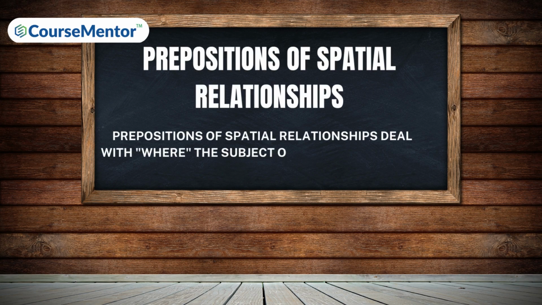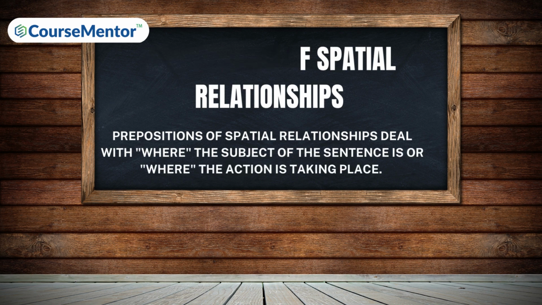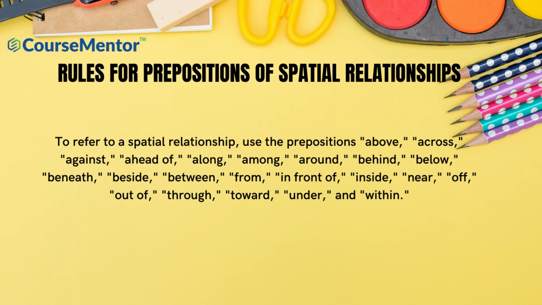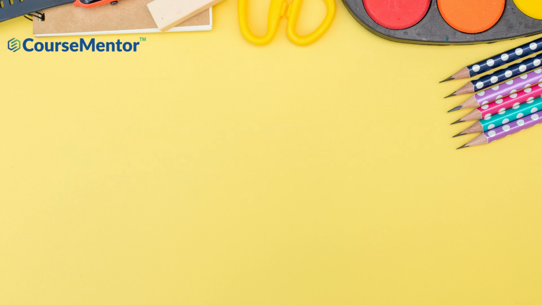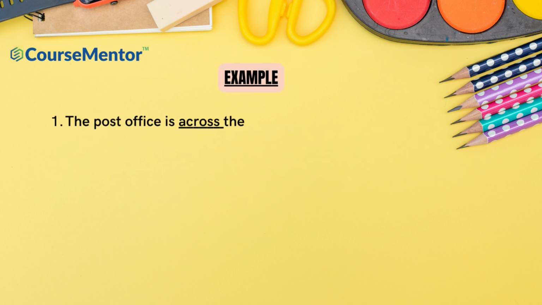Prepositions of spatial relationships. Prepositions of spatial relationships deal with where the subject of the sentence is or where the action is taking place. Rules for prepositions of spatial relationships. To refer to a spatial relationship, use the prepositions above, across, against, ahead of, along, among, around, behind, below, beneath, beside, between, from, in front of, inside, near, off, out of, through, toward, under, and within.